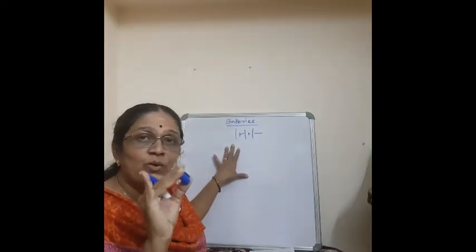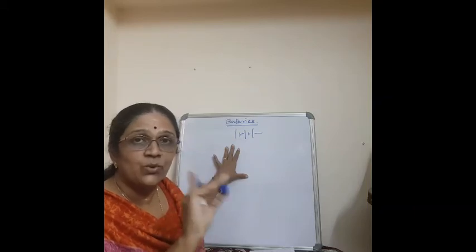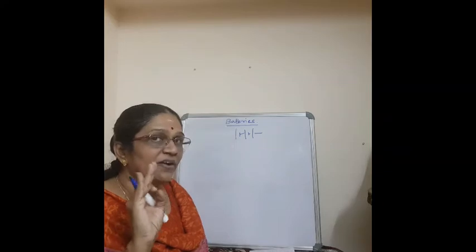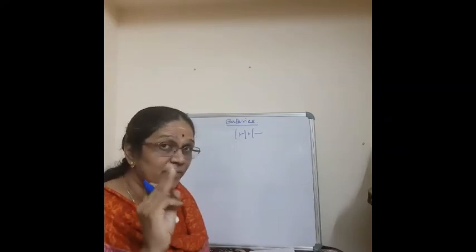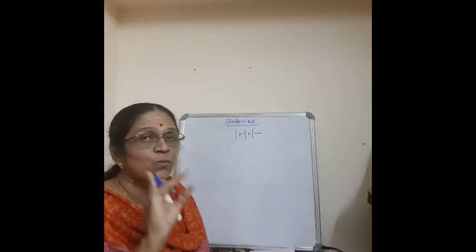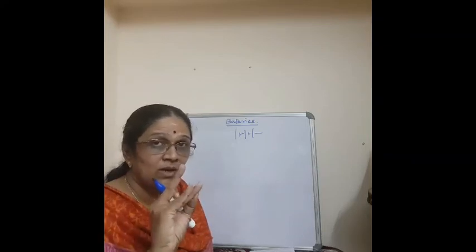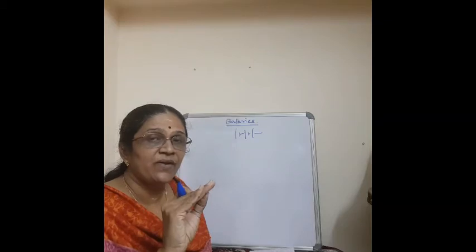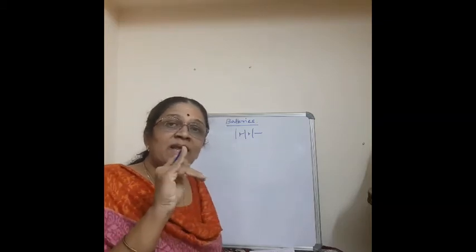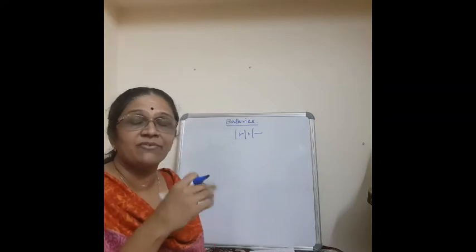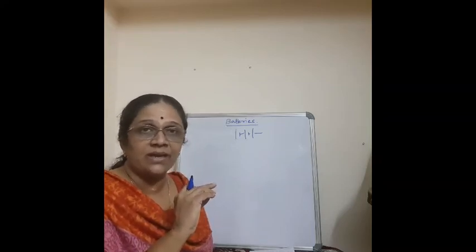Then the anodic reaction and the cathodic reaction. That's all. We are studying today 4 batteries, 2 from the primary and 2 from the secondary. For all these, what you need to study is only the anode, the cathode, the electrolyte used in that battery, and the anodic as well as the cathodic reaction. In fact, the net reaction also you will see after writing the anodic and the cathodic reaction.